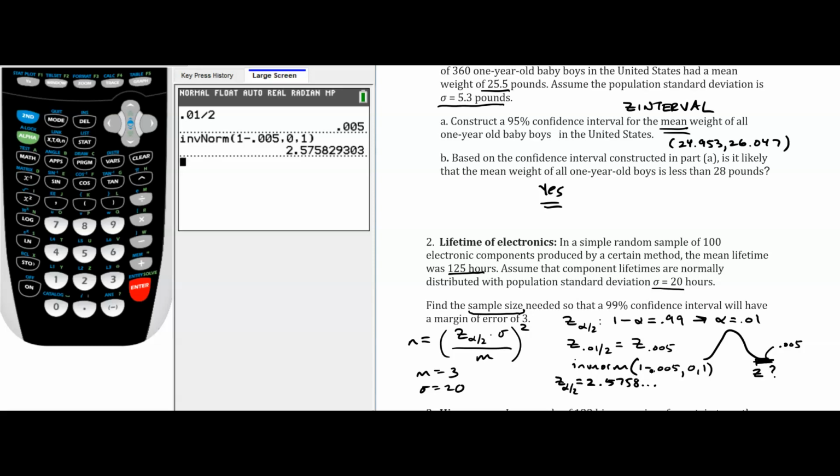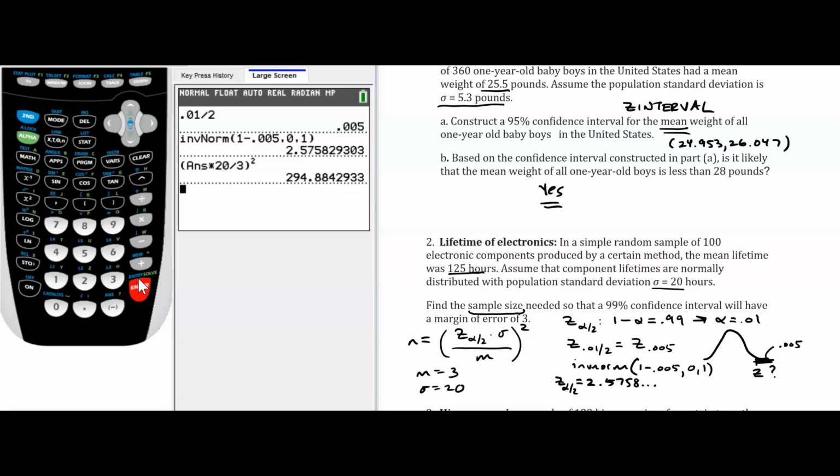So now we're just going to substitute this into this formula, multiply it by sigma, divide by m, and then square that entire thing. So I'm going to do it like this. I'm going to say answer multiplied by sigma, and my sigma is 20, divided by the desired margin of error of 3, and then we're going to square that entire thing.